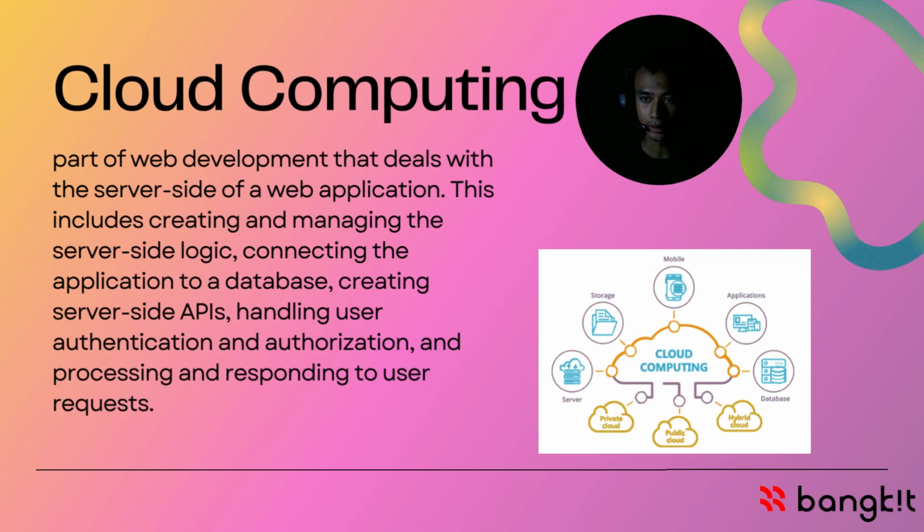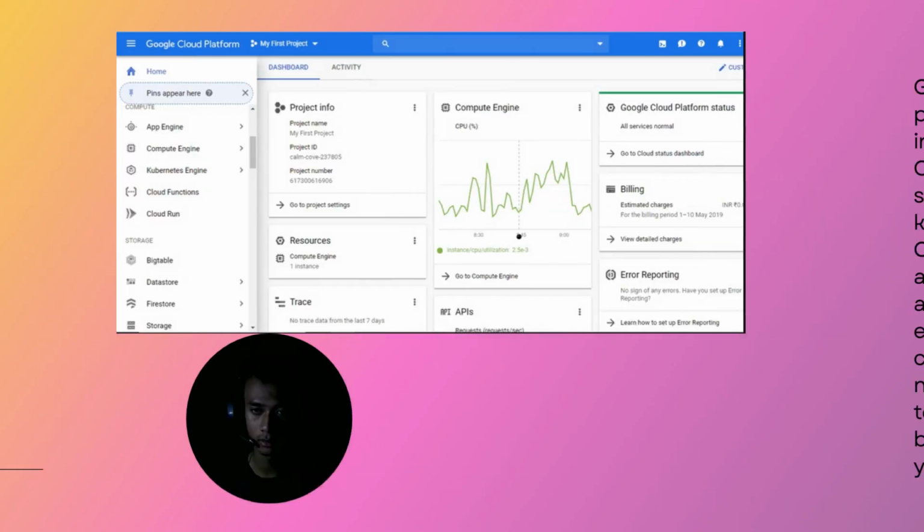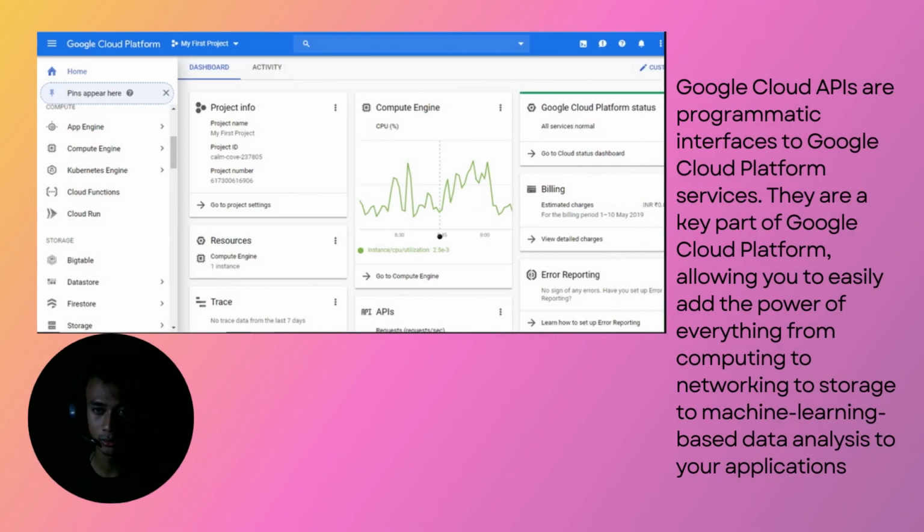Cloud computing is the part of web development that deals with the server side of a web application. This includes creating and managing the server-side logic, connecting the application to the database, creating server-side APIs, handling user authentication and authorization, and processing and responding to user requests. What we failed to do is connect Google Cloud APIs, which is a programmatic interface to Google Cloud Platform services.